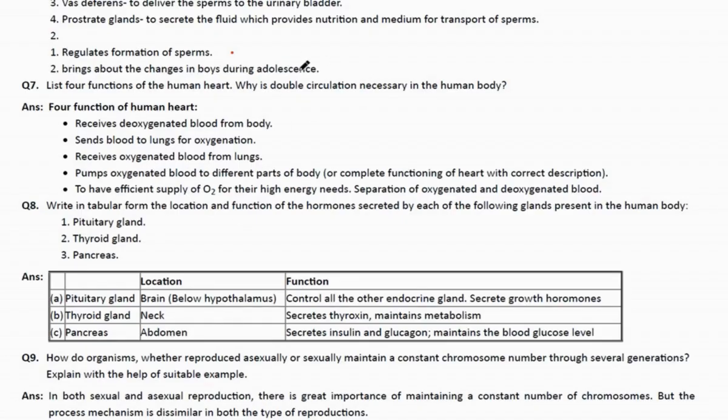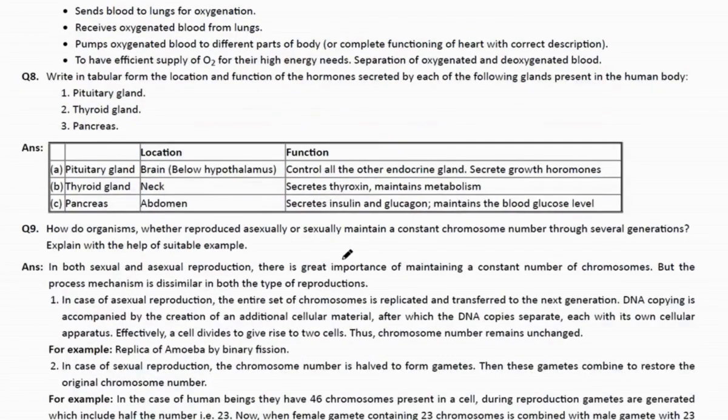So double circulation ensures that the oxygenated blood is transported to each part of the body to have an efficient supply of O2 for their high demand, and the separation of the oxygenated and deoxygenated blood. Double circulation is necessary. Now comes the location and the function of the pituitary gland, thyroid gland and pancreas.